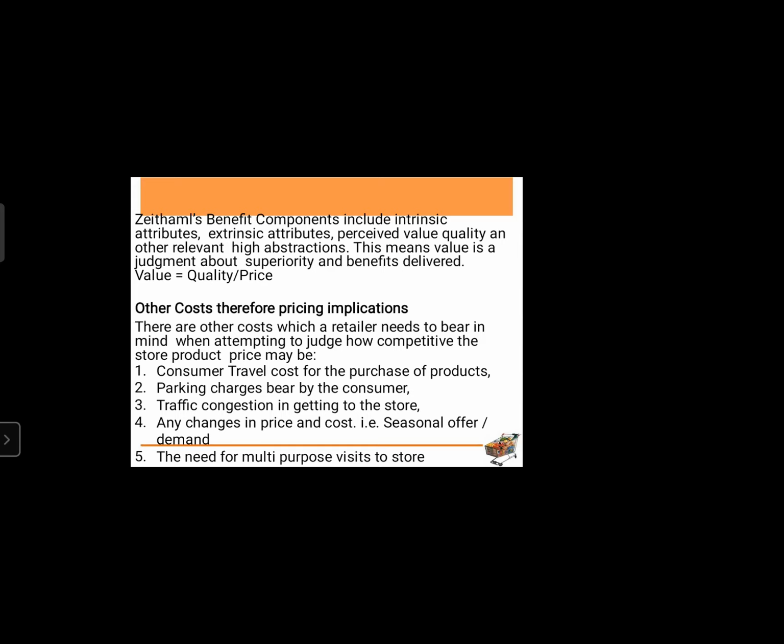Parking charges borne by the consumer. Traffic congestion in getting to the store. Any changes in price and cost, that is, seasonal offers or seasonal demand. The need for multi-purpose visits to the store. These are all factors when a customer buying a product is paying from his pocket. Now, when a customer is thinking of buying a product, he is not neglecting all these things. He is keeping in mind everything that costs him.